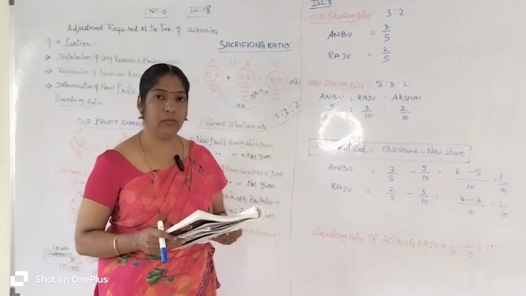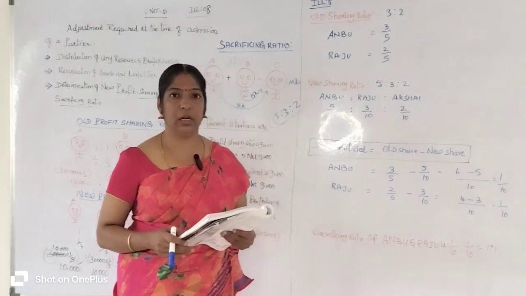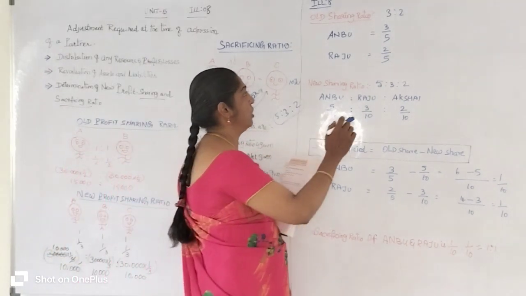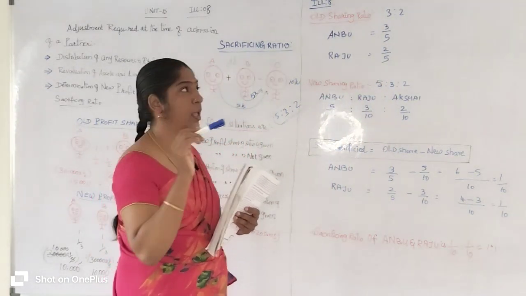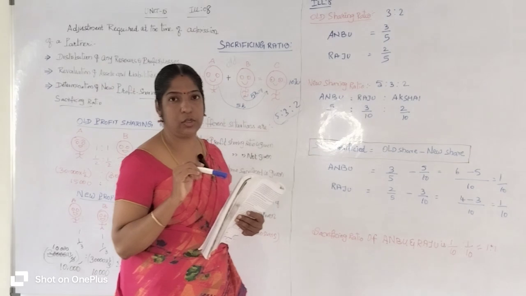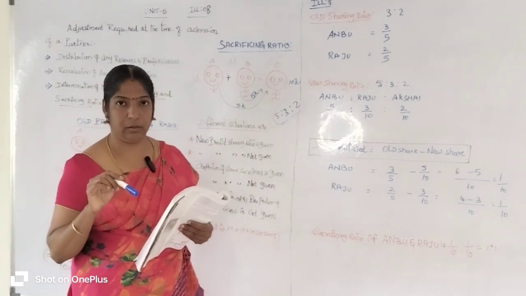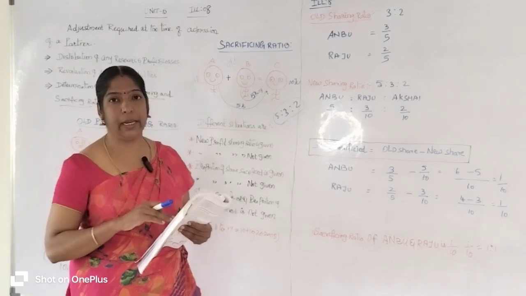Listen, what is the information they gave? Anbu and Raju are old partners. They share their profit in the ratio of 3:2. So this is the old profit sharing ratio. Akshay is a new partner. After admission of the new partner, the new profit sharing ratio is determined.